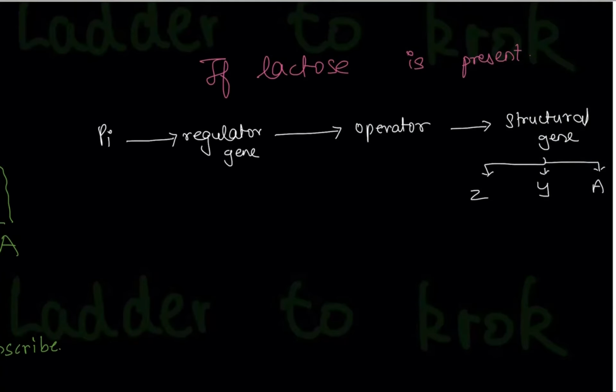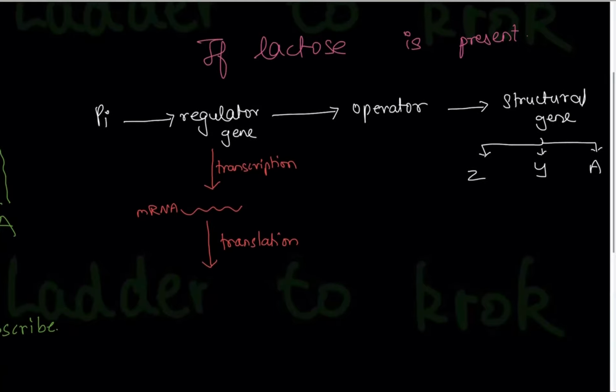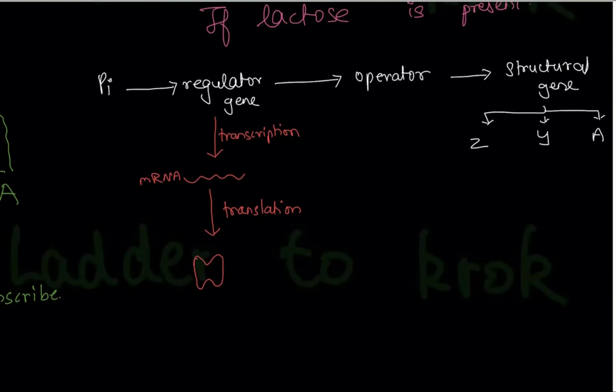From the promoter, the RNA polymerase was going to the regulator gene. So the regulator gene did transcription and made the mRNA. This mRNA then went into processing, did the 3 steps of processing, that was splicing, capping and tailing, and became a mature mRNA. This mature mRNA then goes to translation. Here I'm not writing the processing step because you already know it. So by translation, it formed a protein. That protein's name is the regulator protein, or its other name is repressor protein.